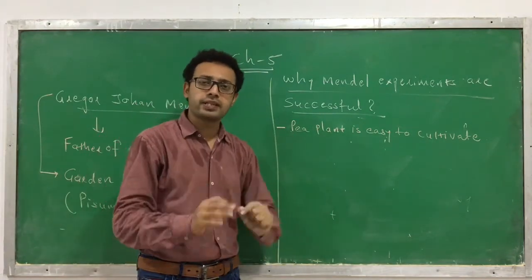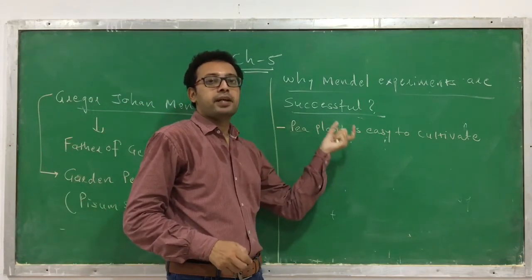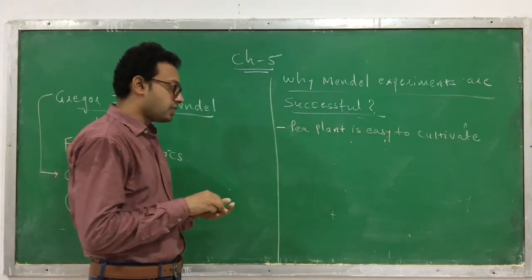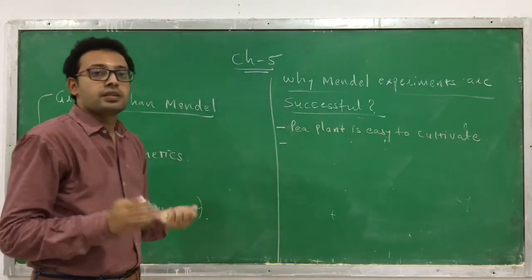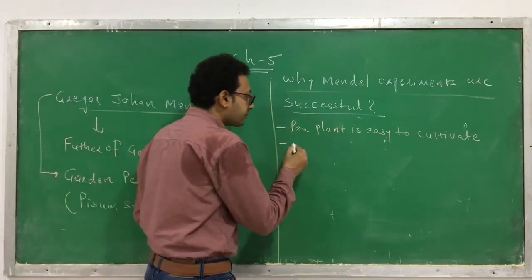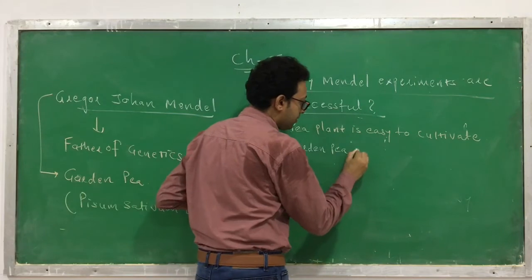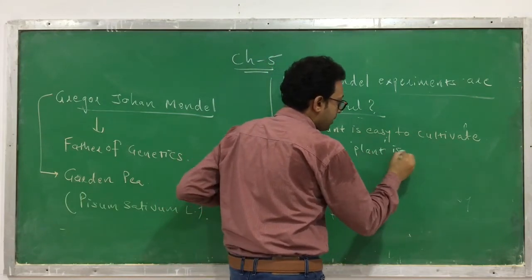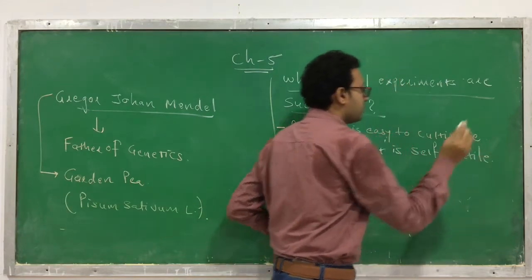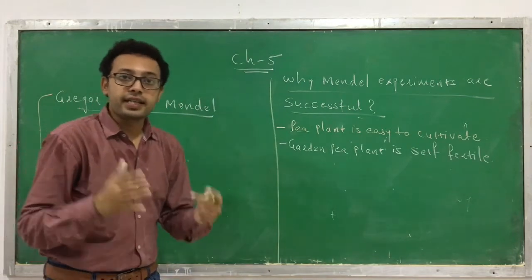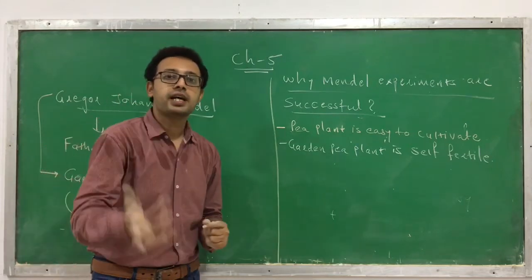There are lots of reasons we are discussing for why Mendel's experiments were successful. One of the reasons is that the garden pea, or pea plant, is easy to cultivate in the ground. The second reason is that this pea plant, the garden pea, is self-fertile. This is the second reason. They are self-fertile. That means you don't have to do certain kinds of artificial procedures.